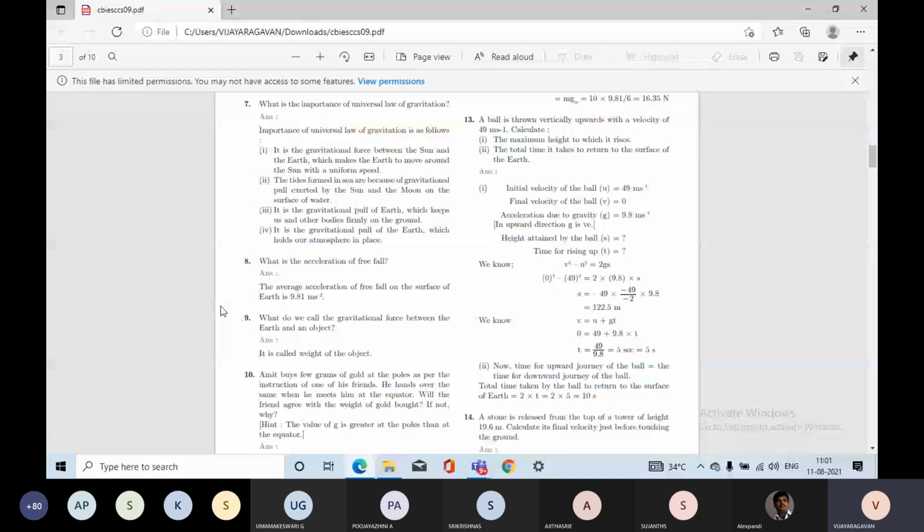So the initial velocity of the ball u is equal to 49 meters per second and the final velocity of the ball v is equal to 0. Acceleration due to gravity g is equal to 9.8 meters per second squared.